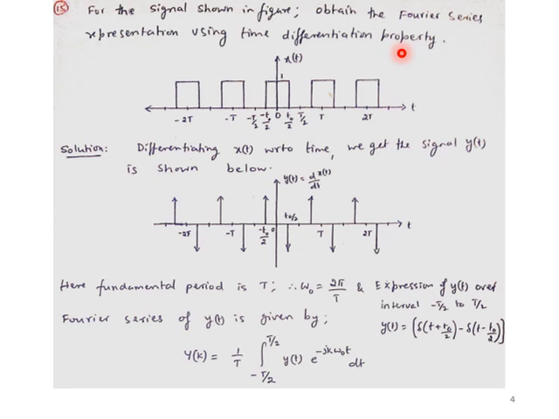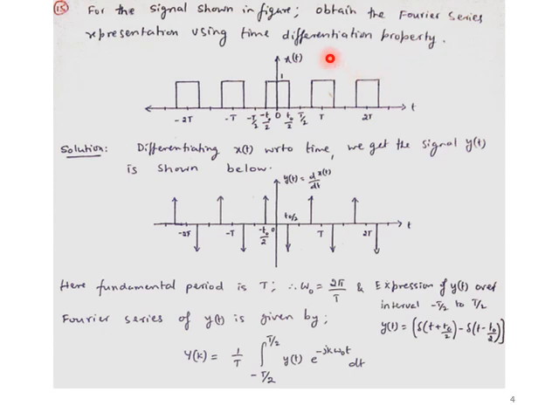Time differentiation property means we remember the properties of the Fourier series, where we do a time differentiation of the given input x of t. That means d by dt of x of t needs to be taken, and with respect to that I have to find the Fourier series coefficient, so that something new will be generated.